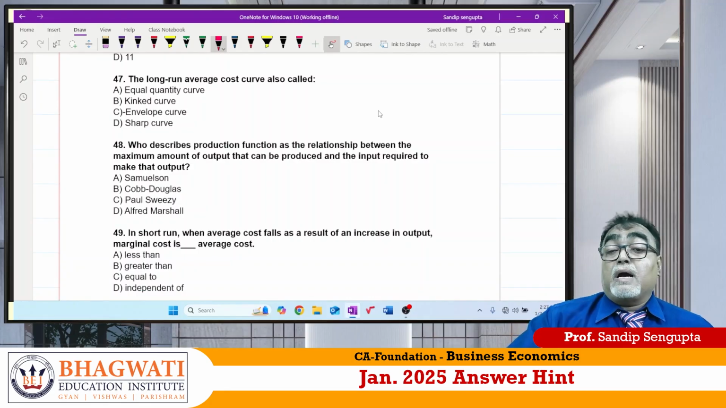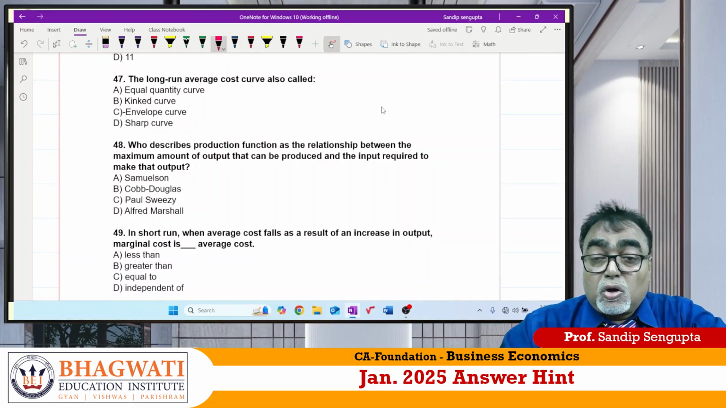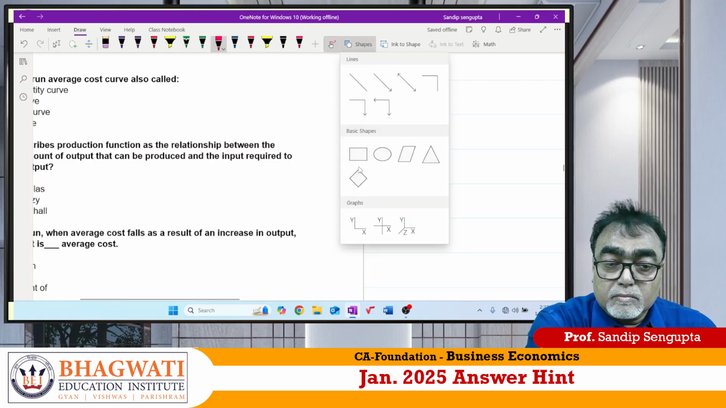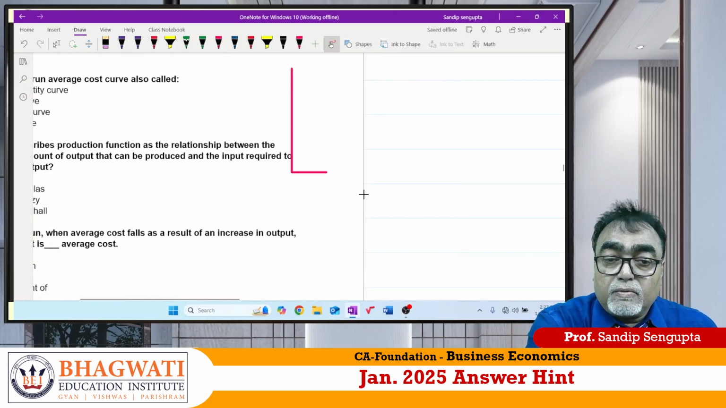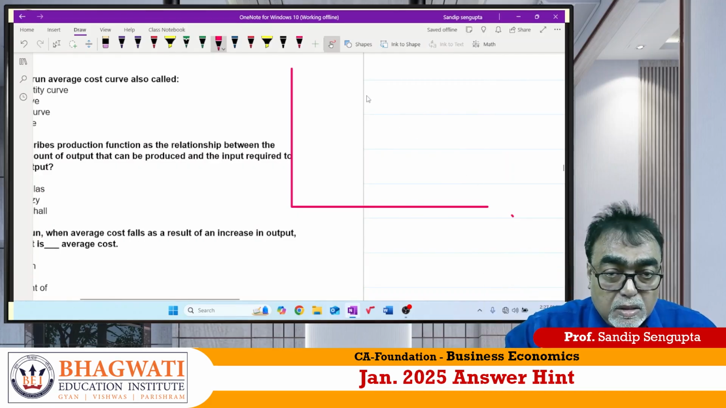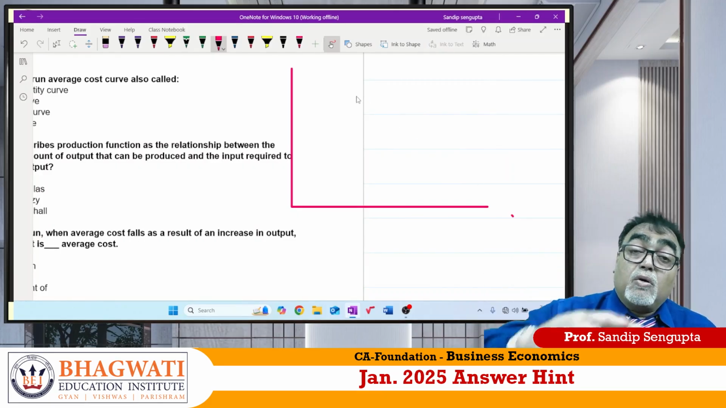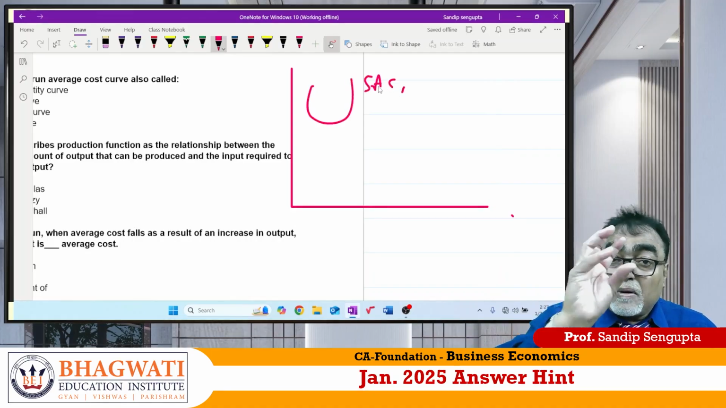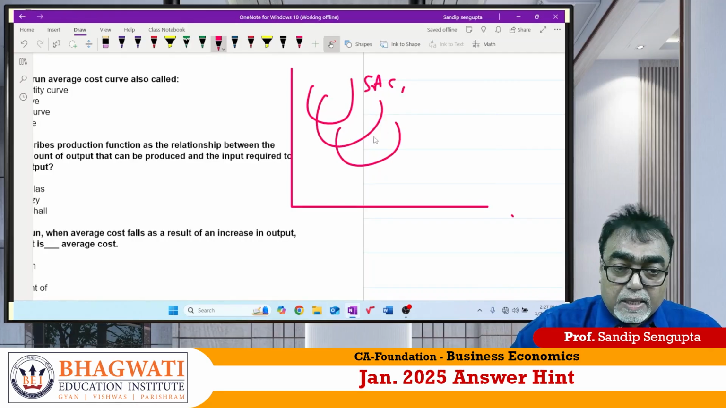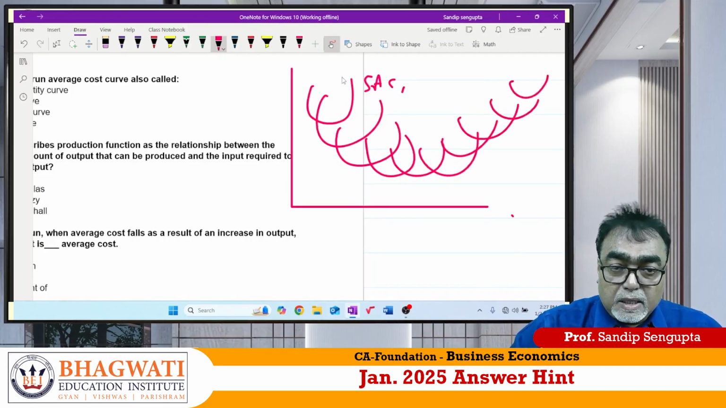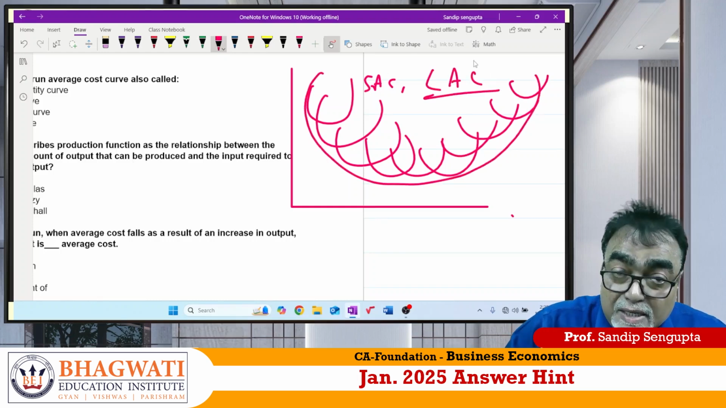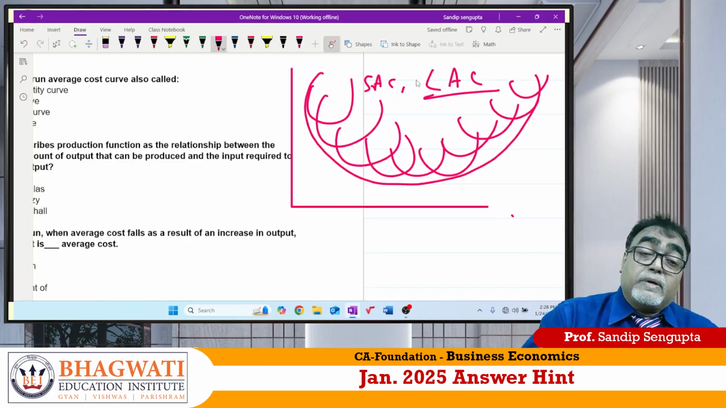47. Long run average cost. Short run means what? Short run is a period where fixed factor remains the same. A long run period is what? All factors are variable. Short run average cost is for a given plant size, whereas when you consider the full length of period, an envelope we get that is called LAC. LAC means long run average cost.